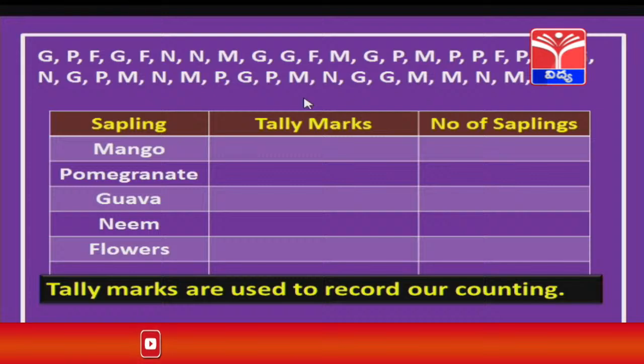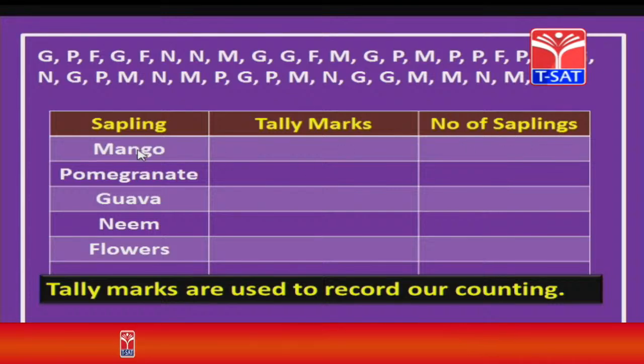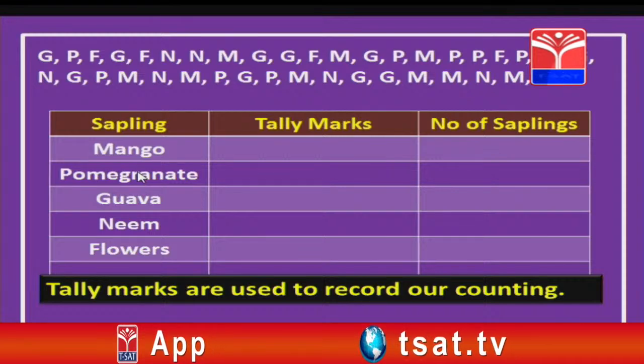So, to count that we use tally marks, okay, children. And here we are going to see how many saplings there are of each type, that is mango, pomegranate and so on. Now, let us mark these tally marks, children.